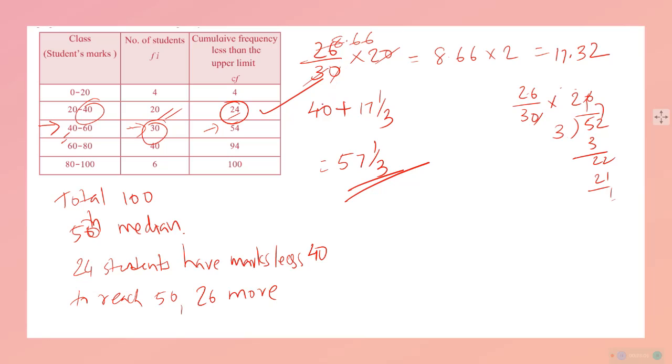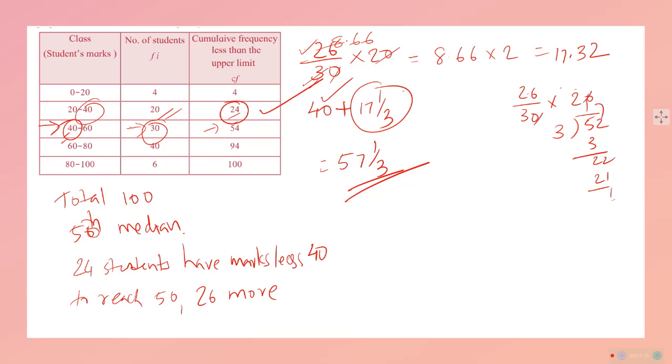So what we did is, this is the law, what we can say, lower class limit of median class. ये 40 है वो. Then we added this particular quantity. What is this? This is nothing but, we are finding out there are 26 out of 30.